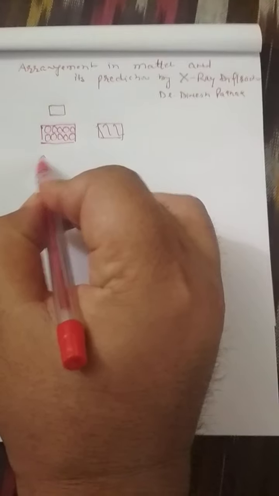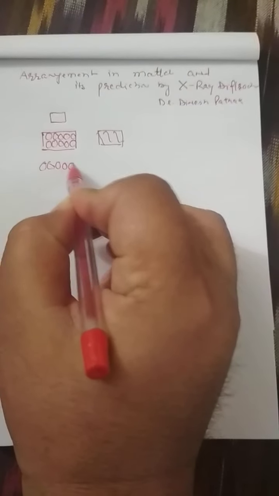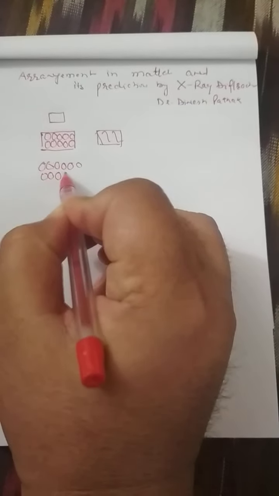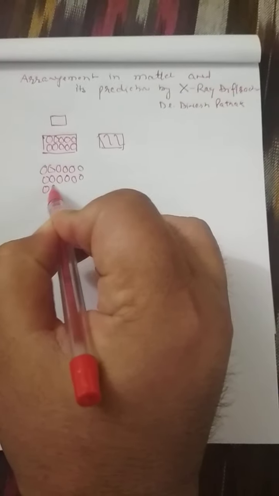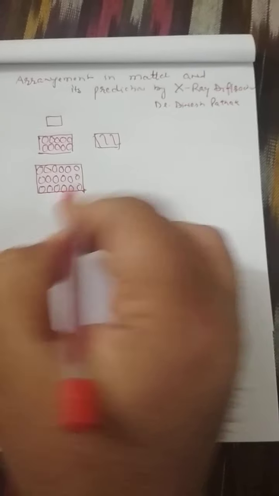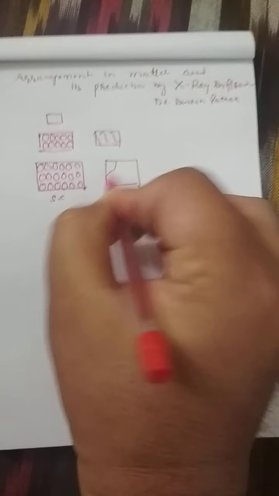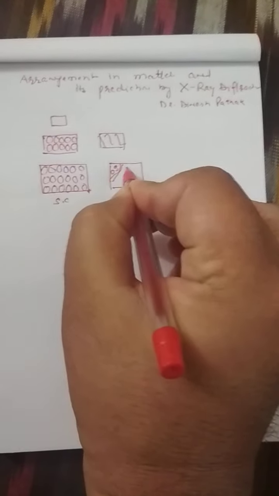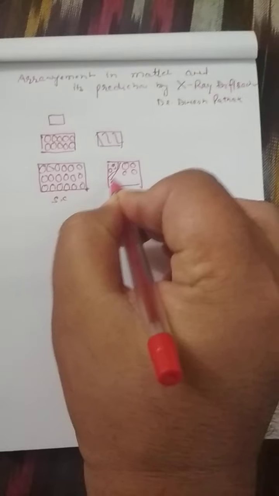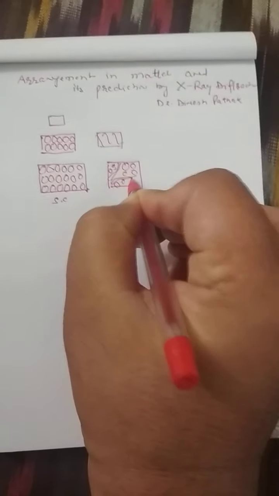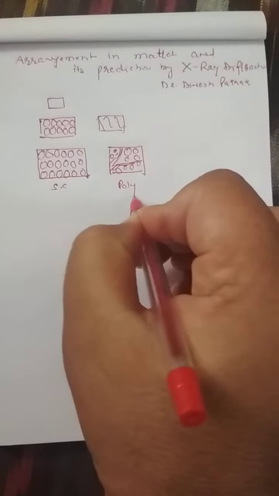Further, if it is crystalline, and the periodicity is extended throughout the material, which means the arrangement is the same without any fault in the whole system, we define it as a single crystal. Otherwise, if there are some faults in between, and the ordered zones are separated by faults or boundaries, we define them as polycrystal.